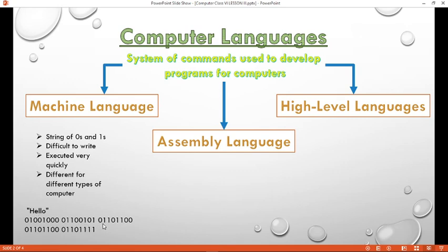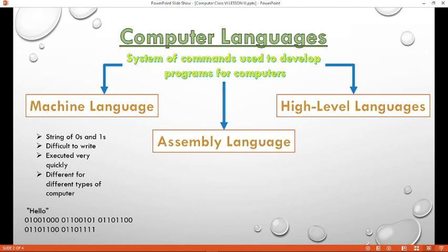For L, 011011100. And for O, 011011111. So students, you can see how difficult it is.